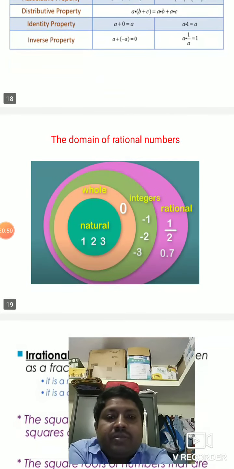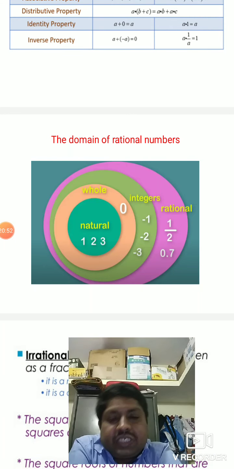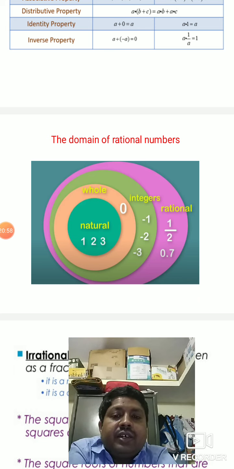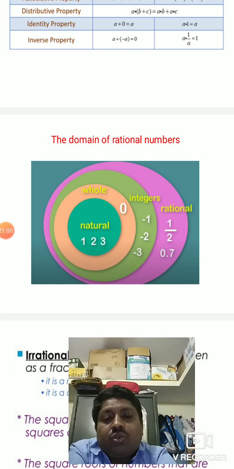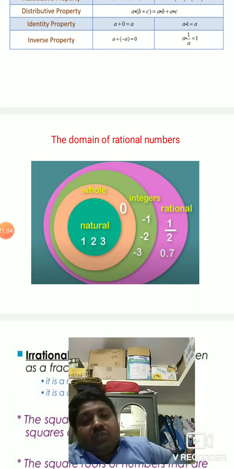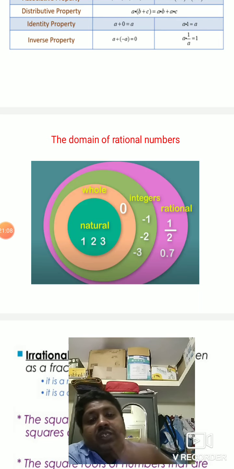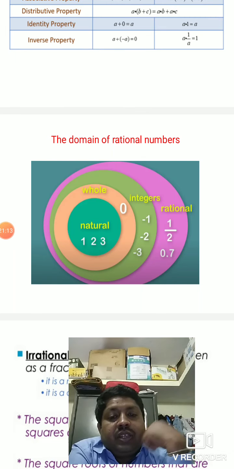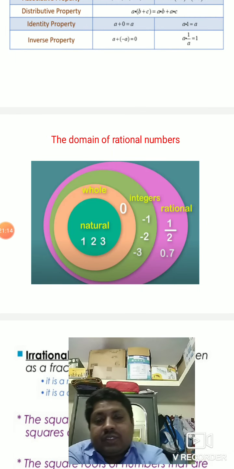Okay, the domain of the rational numbers. What would a rational number be? You can see the small circle which consists of natural numbers 1, 2, 3, and the big circle over the small circle, that is whole numbers 0, 1, 2, 3. Then you can see another bigger circle, integers -1, -2, -3, and the rational numbers like 0.7.